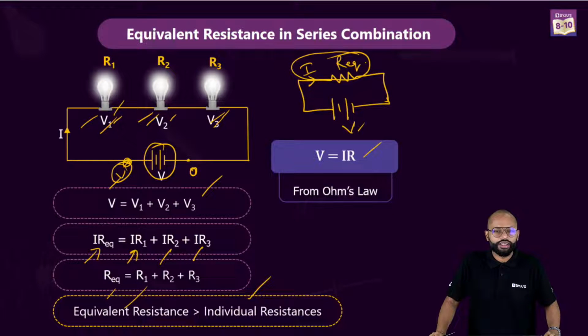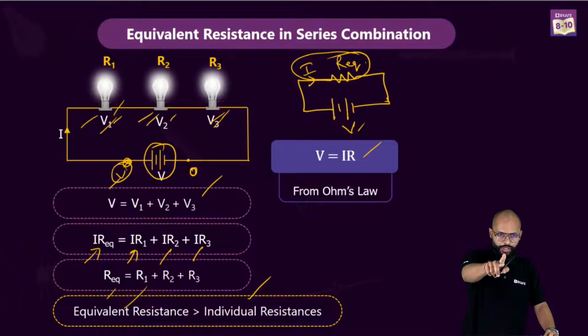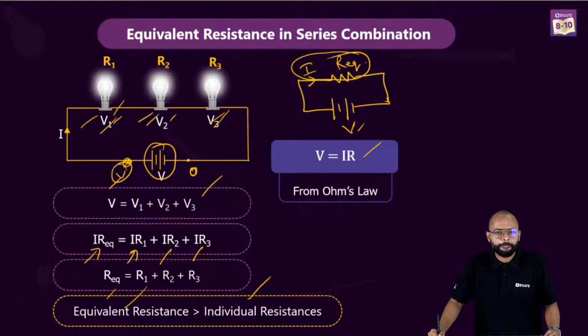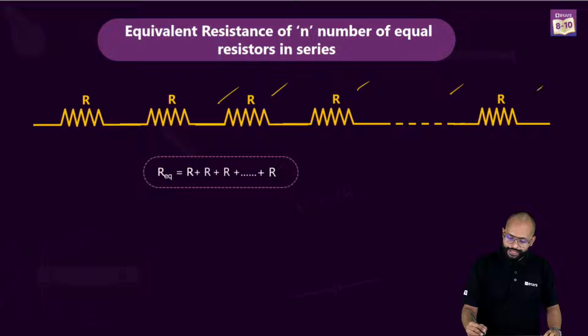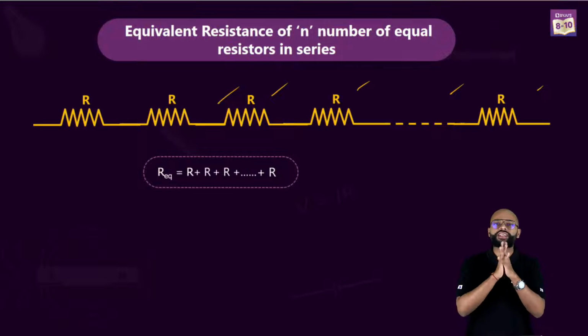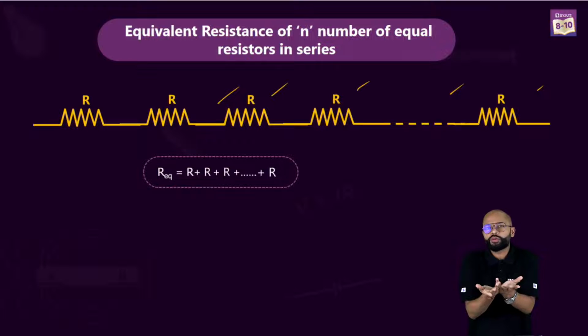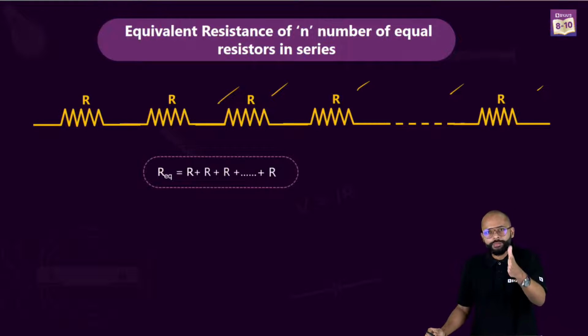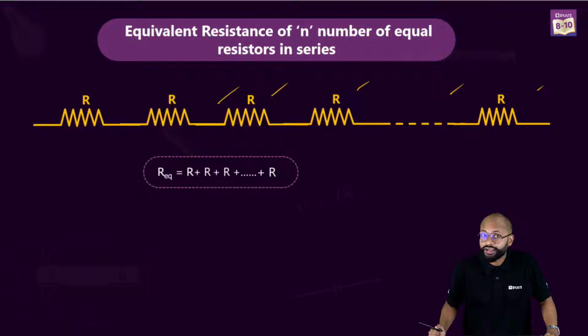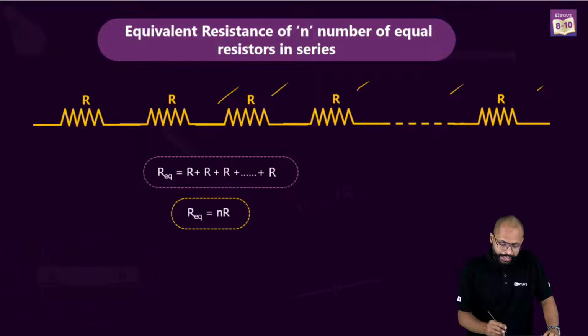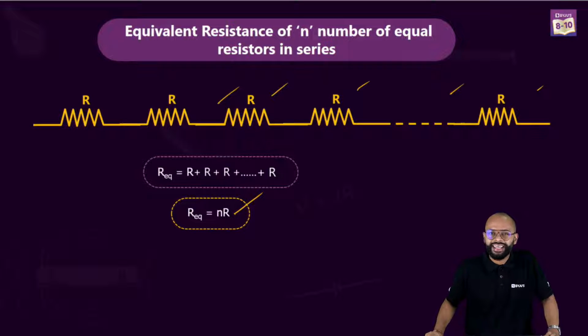Yes, Priya, you are right. Very good. If you have n number of resistances in series, you are adding R plus R plus R, n times. The total resistance becomes NR.